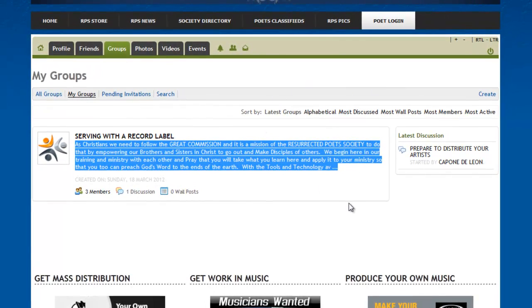For the artists here on Resurrected Poets, if they had a fan club on their end, it would be the same way, and so they could set up their membership in different levels: basic fans, sponsors, supporters, street team, and so they can send out different information to different people. So one of the great things about this site is, as an administrator, once you have all these people in your database here, they are all members of your site. These are people that have been triple and double checked for having connections with you that you can send out emails to without a problem.